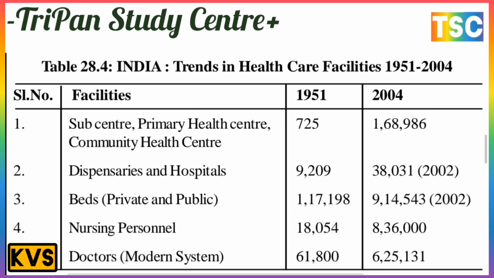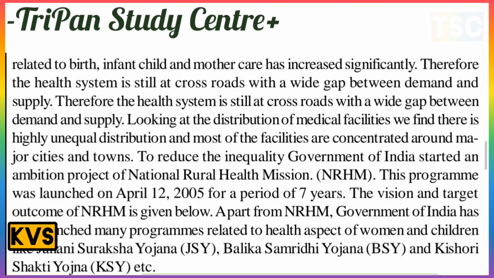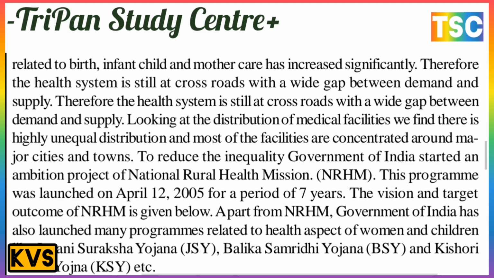During the 50 years from 1951 to 2001, the population has increased alarmingly from 36.10 crore to 102.70 crore. There is a most important increase in population. This stimulus is a number of partitions as well as problems related to birth. Infant, child, and mother care has increased significantly.